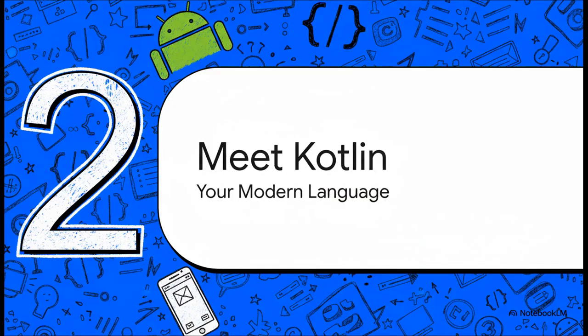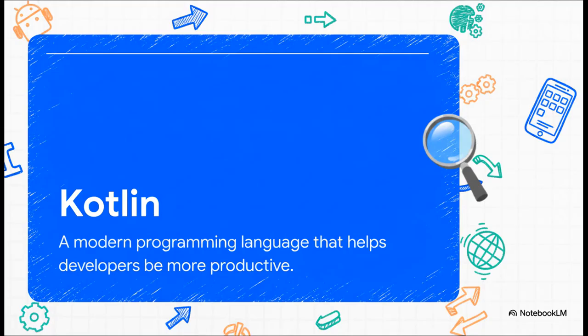Okay, so you've got this incredibly powerful platform. You need an equally powerful tool to build with, and that tool is Kotlin. Let's explore why this modern language has become the #1 choice for Android development. Now, this definition is pretty simple, but the key word here is productive. And productivity isn't just about speed, it's about clarity. Kotlin is designed from the ground up to let you express your ideas with less code, which means fewer bugs and faster development. It's all about combining efficiency with power.